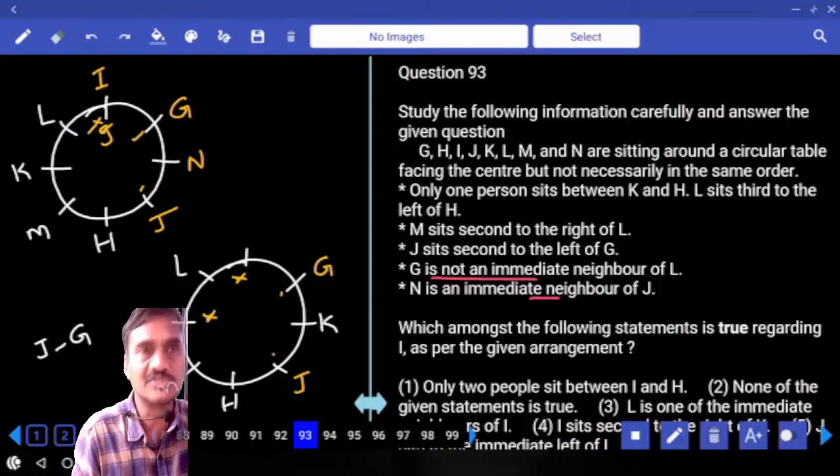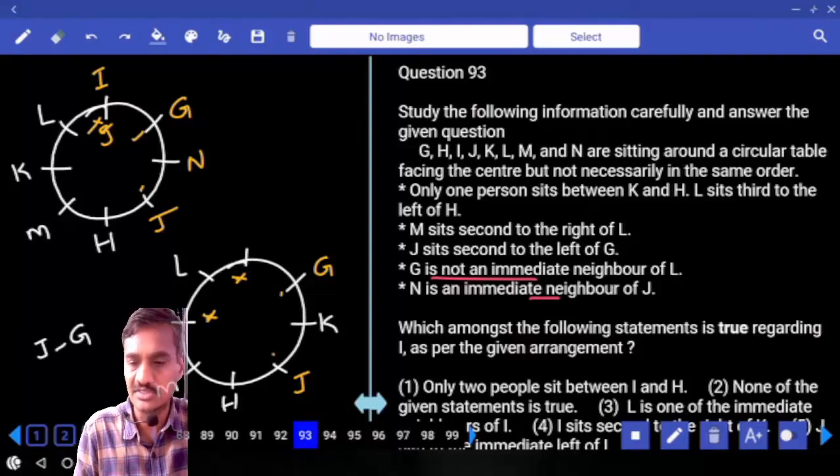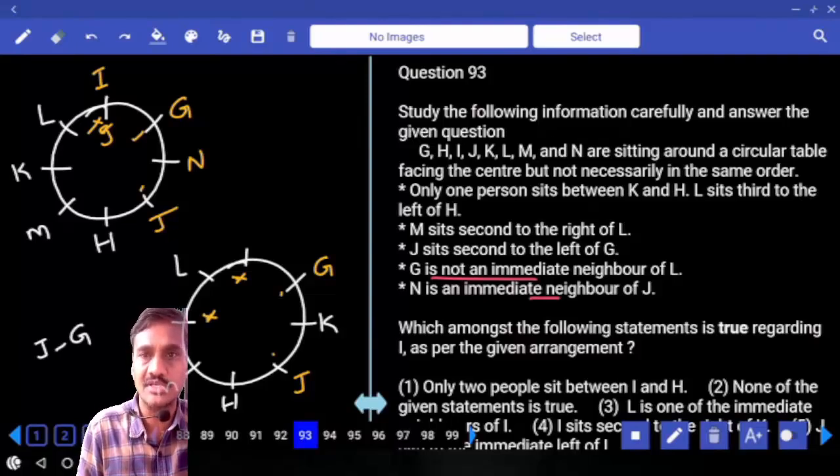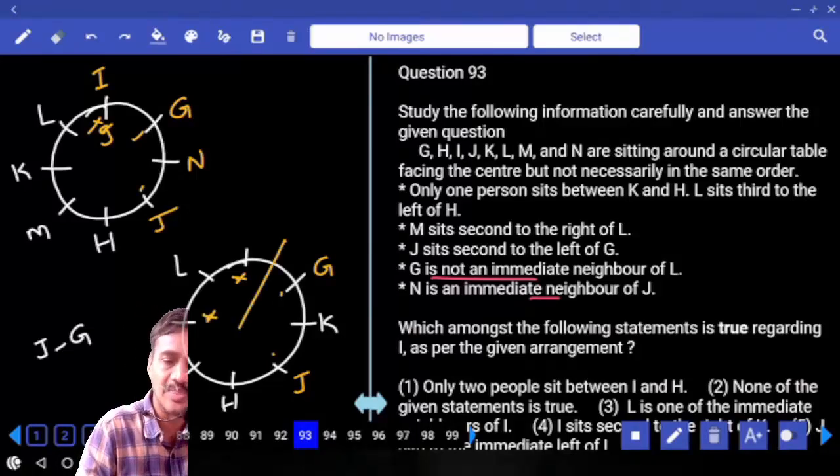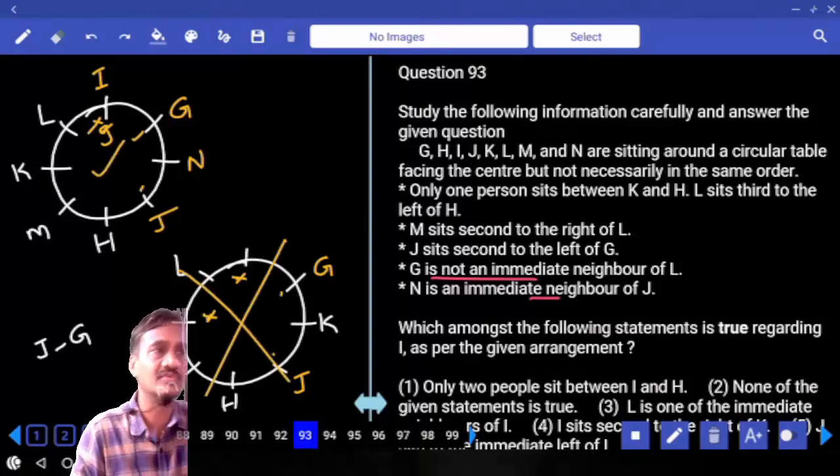And again coming to the second case. Now in the second case, N is an immediate neighbor of J. N and J must be adjacent to each other. Is it possible in the second case? No, because there is no vacant place adjacent to this J. And if this case is ruled out, now we are left with this case.